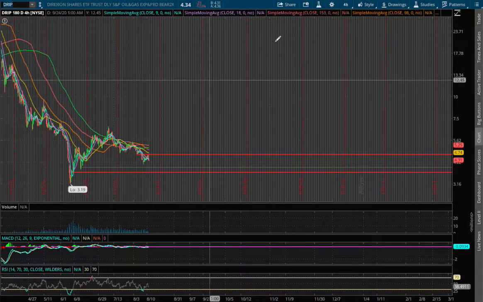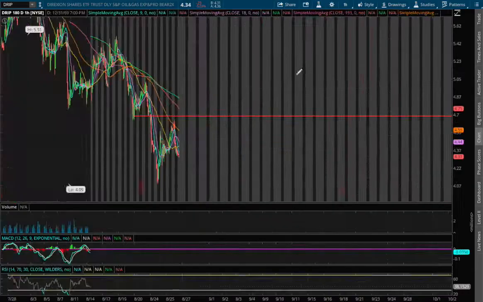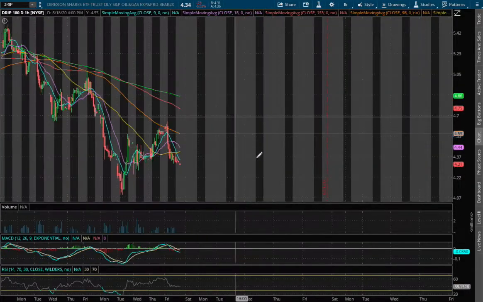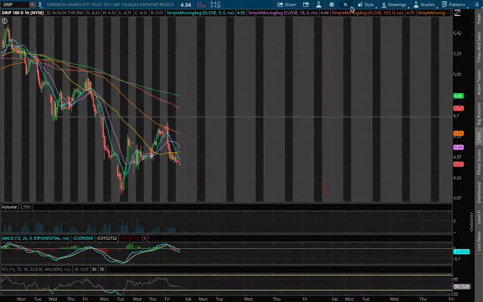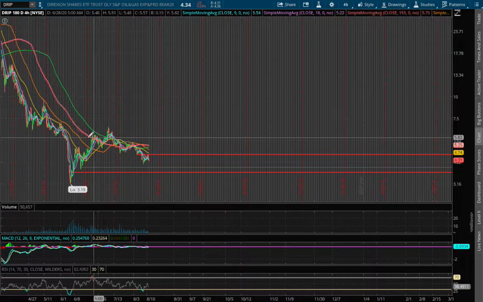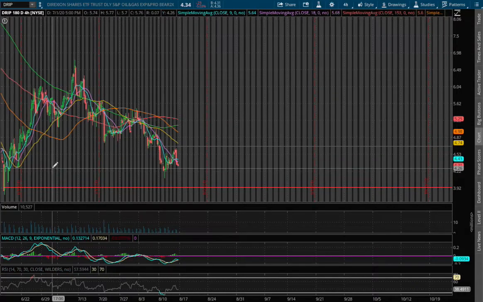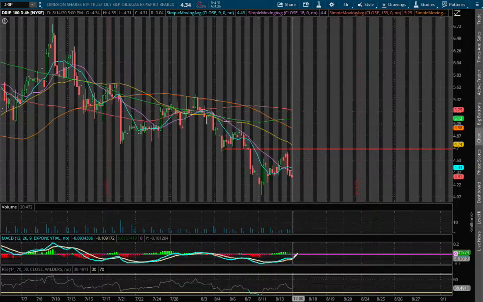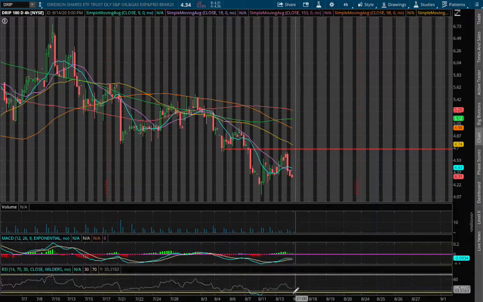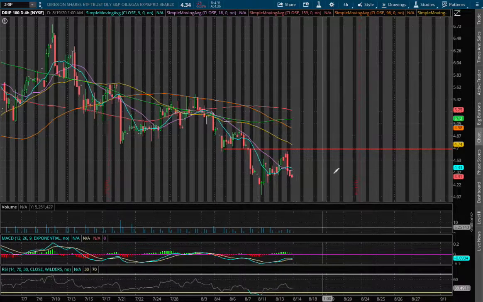On Friday, DRIP closed down 5%. And as for the 1-hour chart, we have approached negative MACD. And if we zoom out to the 4-hour chart, we see it converge back in August 12th, and we are starting to see another divergence, still in negative MACD, and we're still near oversold RSI.